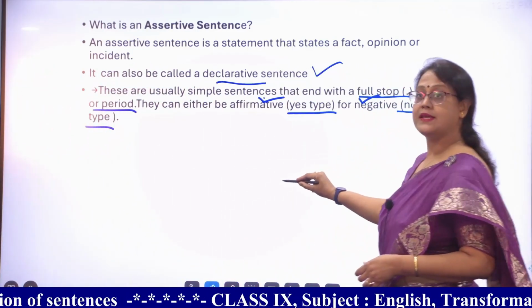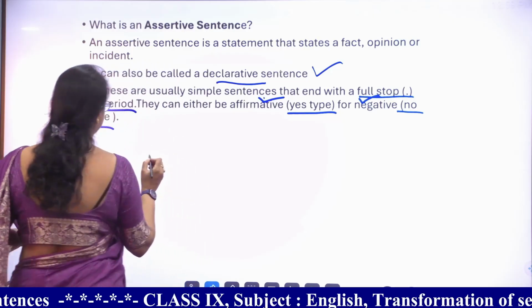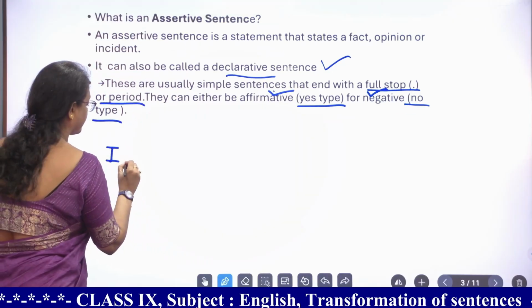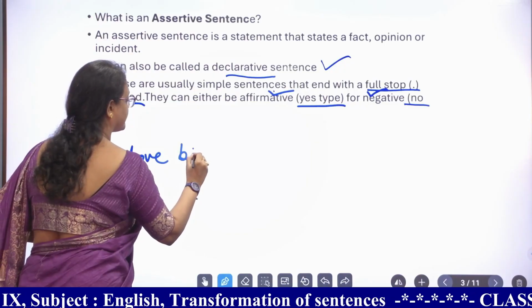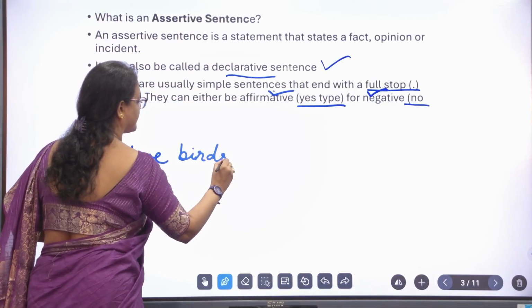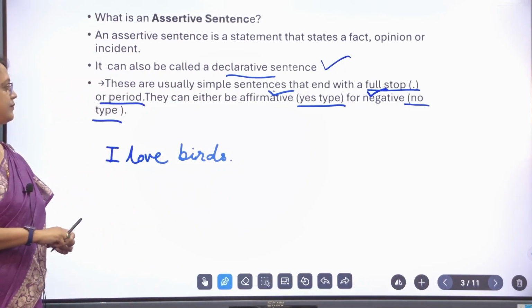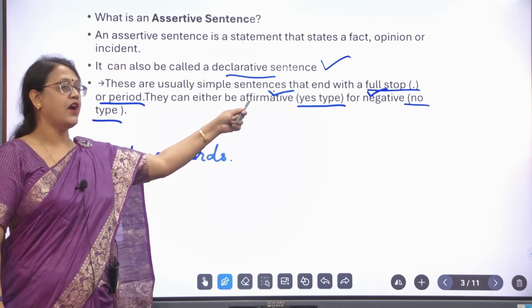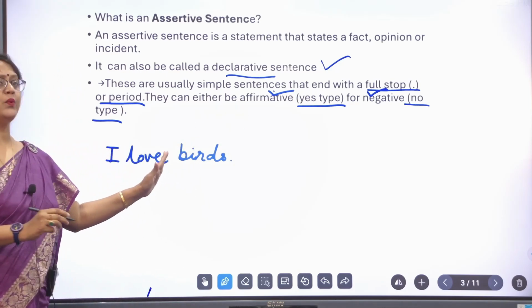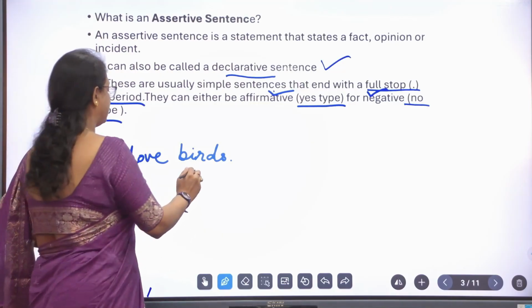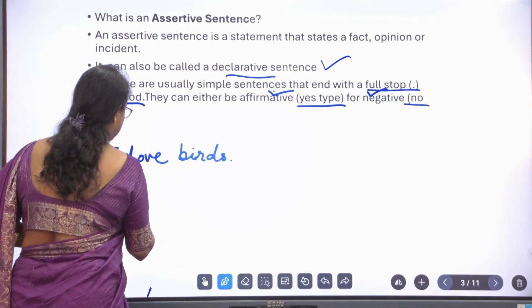Let us give some examples on the board. This is an affirmative sentence. And if we say that we do not love bird, that is a negative sentence.